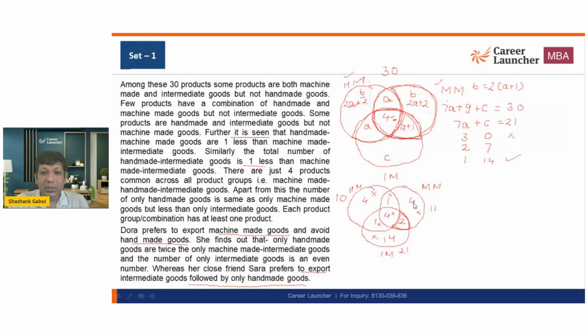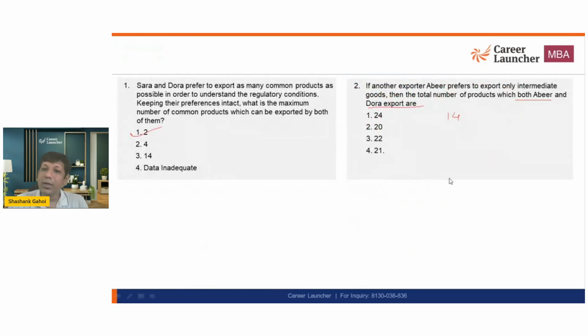Okay. So Abir can export 14 products. Dora can export 4 plus 2, 6 products. So basically, what are the total number of products that we are talking about? That is going to be 14 plus 6, that is going to be 20. So the answer of this question is going to be option 2. And let's see whether we are getting it right. Yes. So both the answers are right.